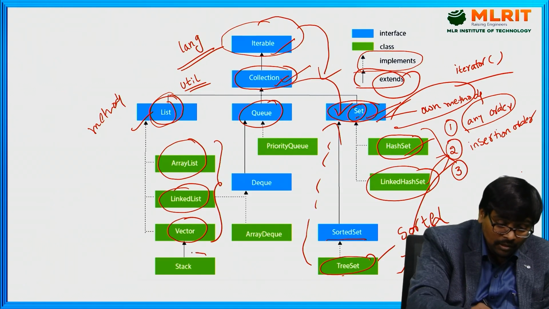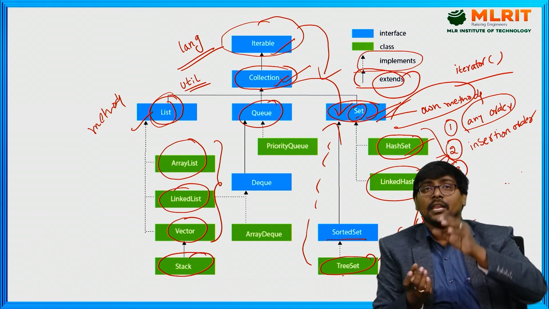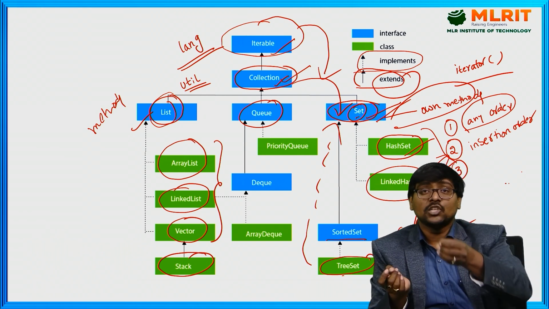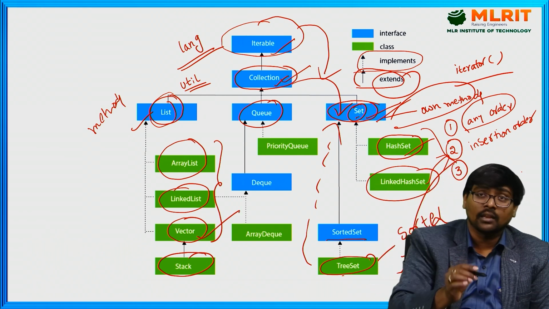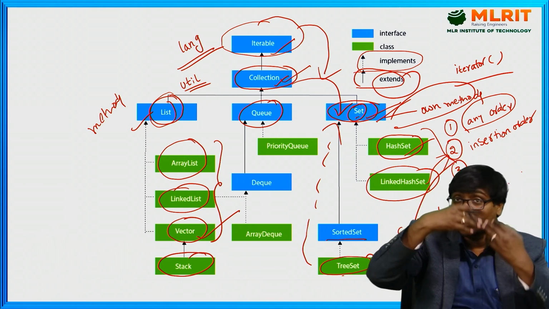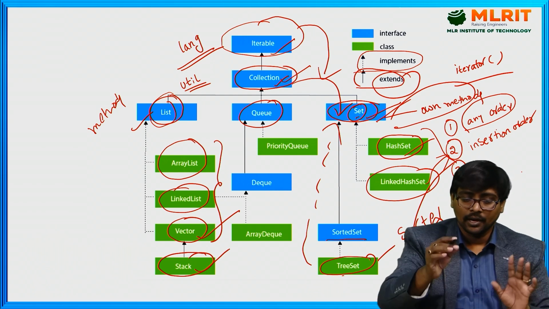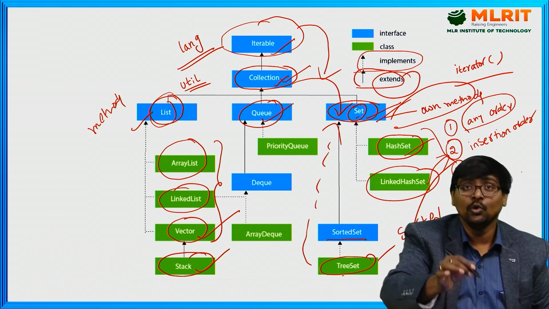And one more thing is there, the most popular data structure, stack. Remember, stack is a child class of vector. That is, all the methods of the vector are extended along with the stack's own methods. Clear? Now, finally, the queue interface.